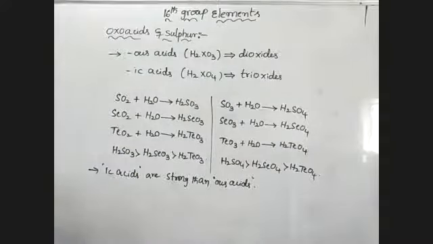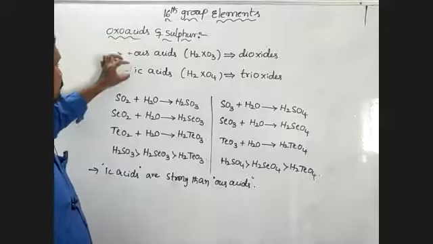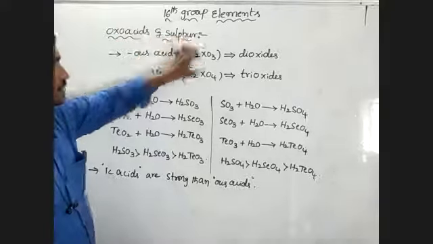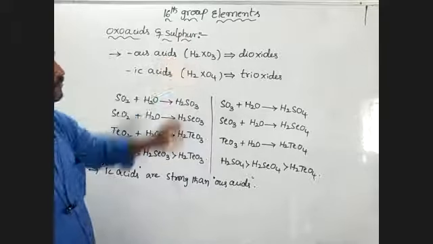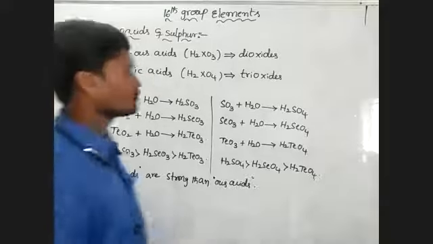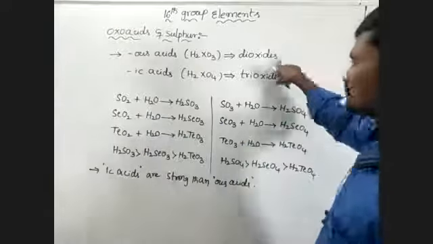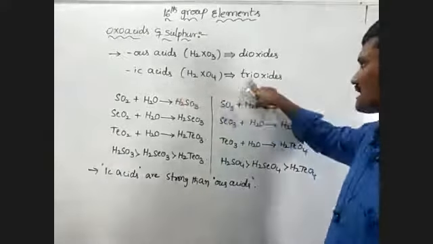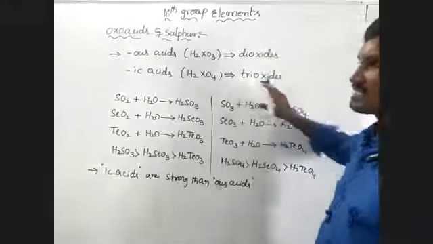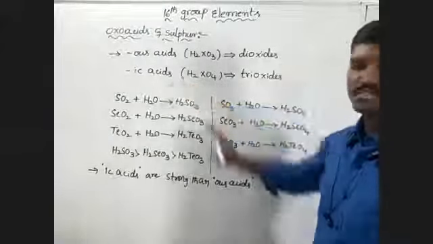Once again, oxo acids of sulfur. These form two types of oxo acids, the ous acid and the ic acid. The general formula is H2XO3 for the ous acids and H2XO4 for the ic acids. Ous acids are formed by the dioxide, and ic acids are formed by the trioxide. It's very simple. Dioxides form ous acids, trioxides form ic acids.